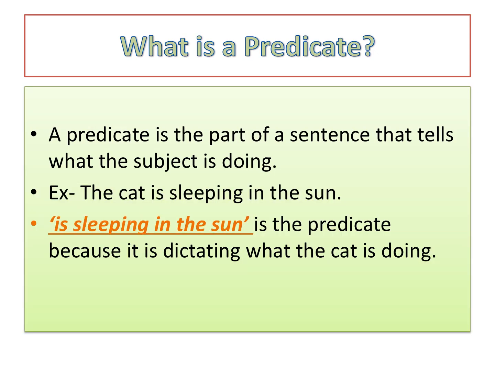Another part of the sentence is predicate. Children, we can compare the predicate with a naughty child in the class. What does a naughty child do in the class? He disturbs the class. So the teacher makes him sit near to her.